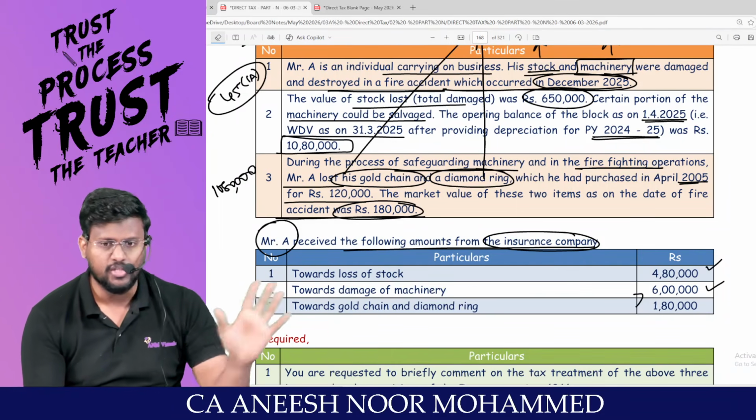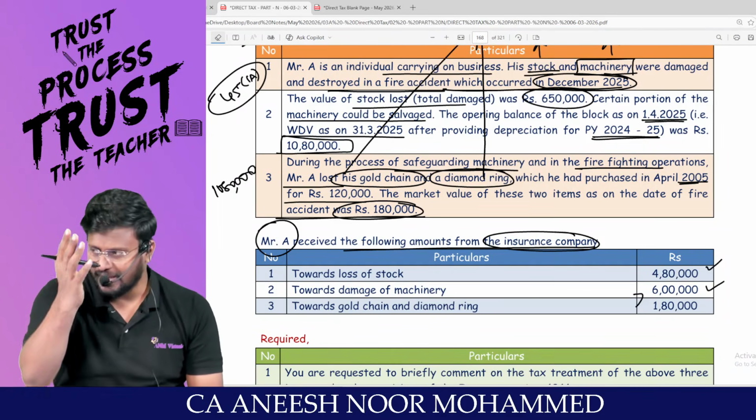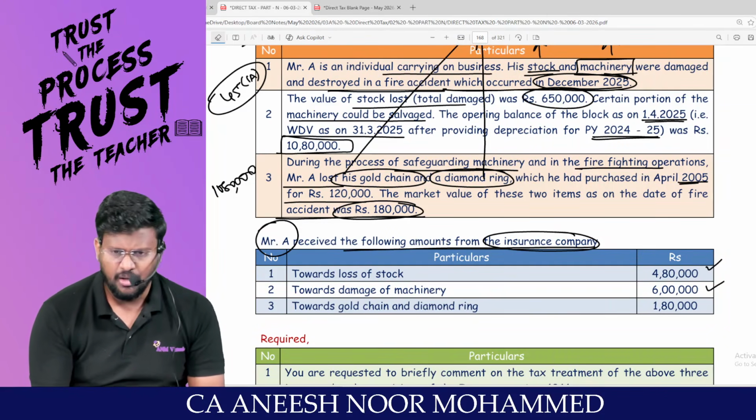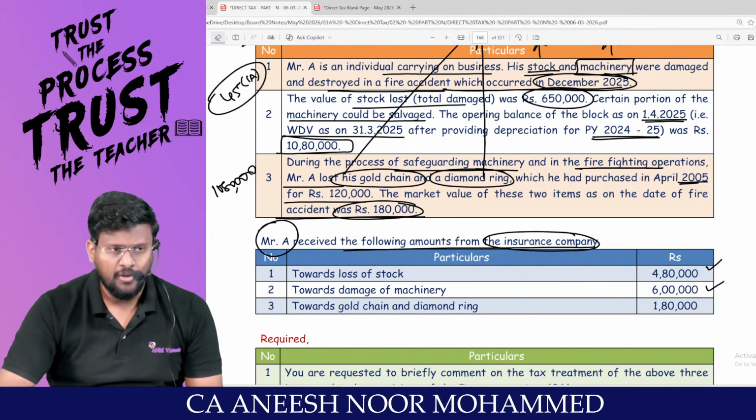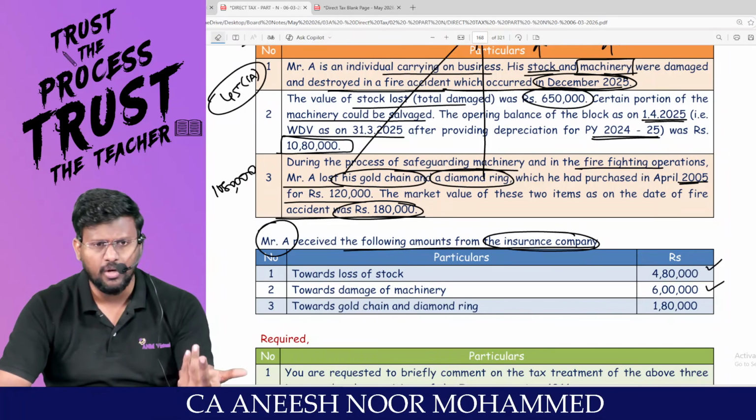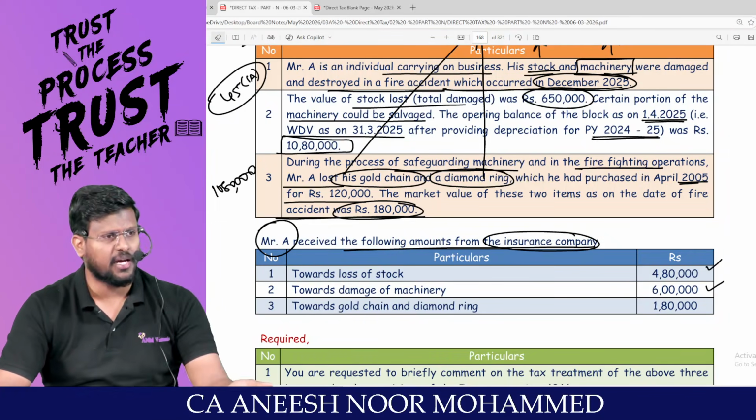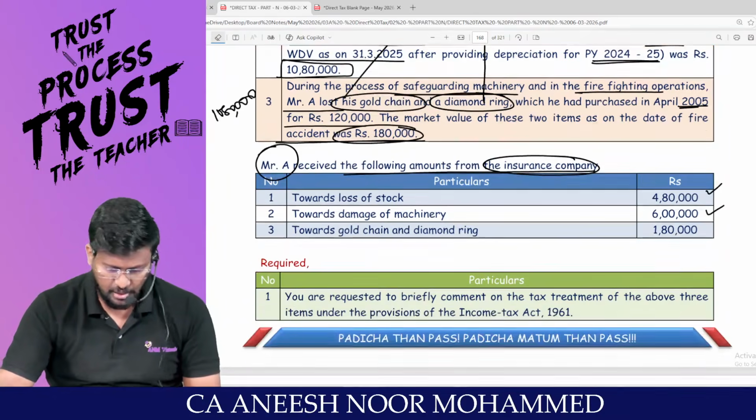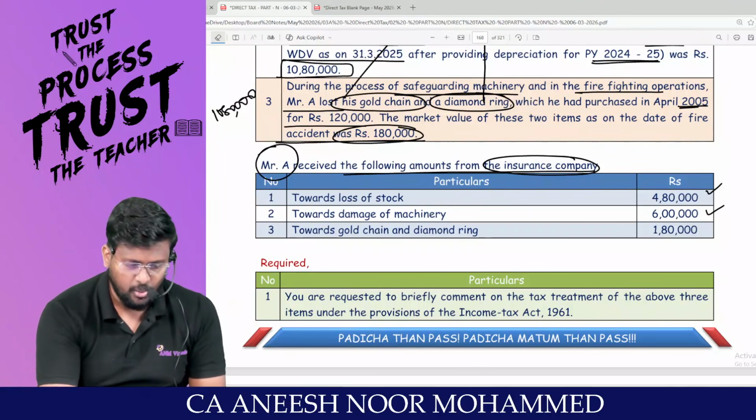Computation of capital gain in case of depreciable asset. For 10,80,000 rupees, the insurance company gave only 6 lakh. Profit or loss? Loss. What is the loss? 4,80,000 will be short-term capital loss, because for a depreciable asset it is always short-term capital loss or short-term capital gain. That's it. Next, towards gold chain and diamond ring, 1,80,000.